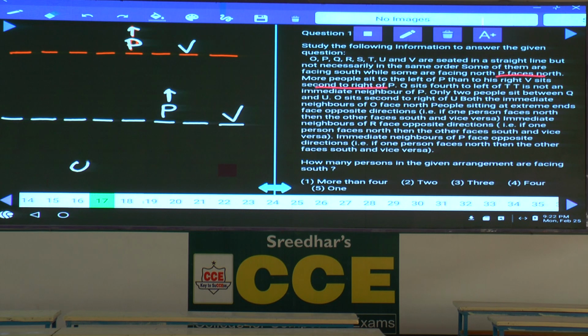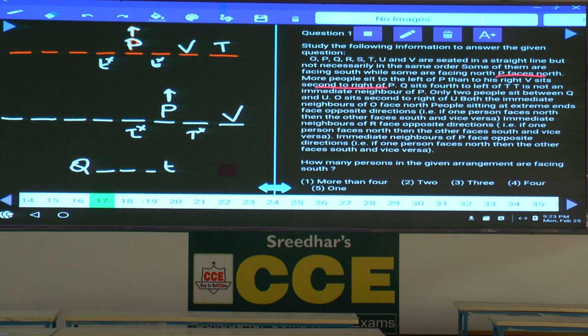Q sits 4th to the left of T. Q is 4th to the left of whom? 4th to the left hand side of T. T is not an immediate neighbor of P. Now T is not an immediate neighbor of P, so T cannot be in these 2 places. As T cannot be here, let us discuss the different possibilities for this T. Now can T be here or not?